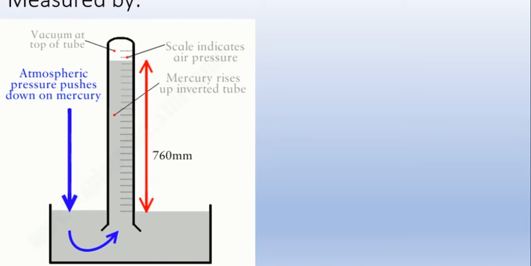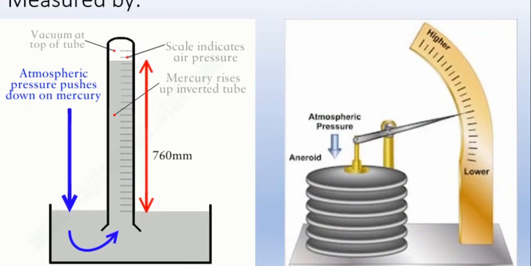You can see the blue arrow side is the force acting on the mercury. In the open dish, the air is touching the surface of the mercury. So wherever the air is touching, the blue arrow, it will push the mercury upward into the test tube, and that will rise up to 760. So what will happen? When we go to a higher altitude, the 760 mm will change, the pressure is decreasing.